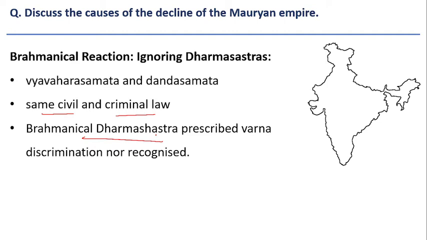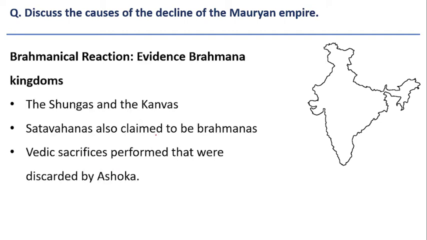Whereas Ashoka issued the same civil and criminal law across the spectrum of society. Because of this, there is resentment, and finally the Brahmanical general Pushyamitra Shunga replaced Mauryan Emperor Brihadratha by killing him.